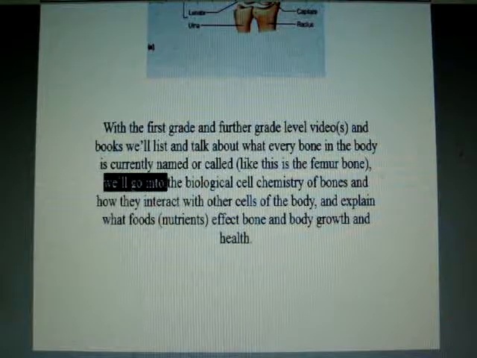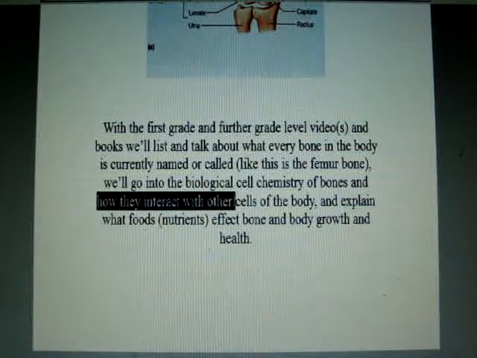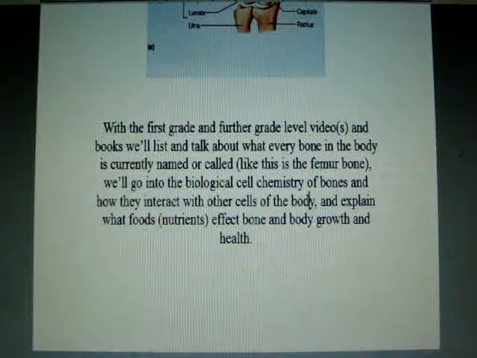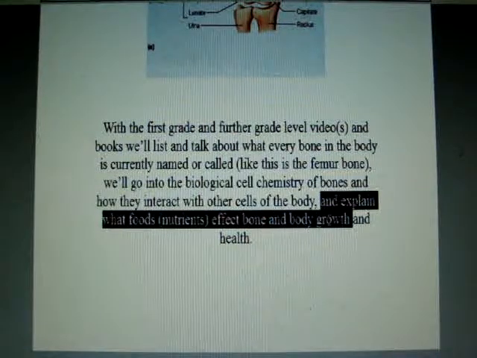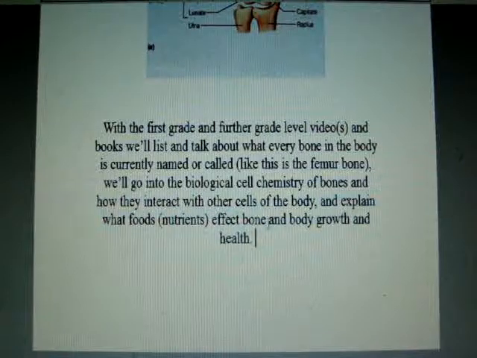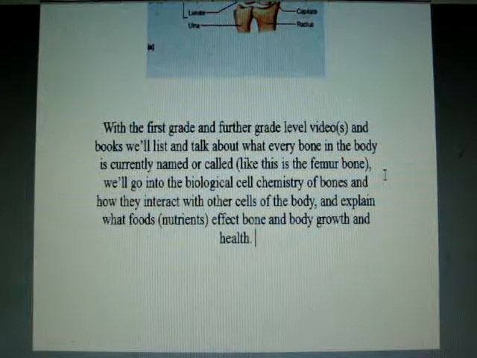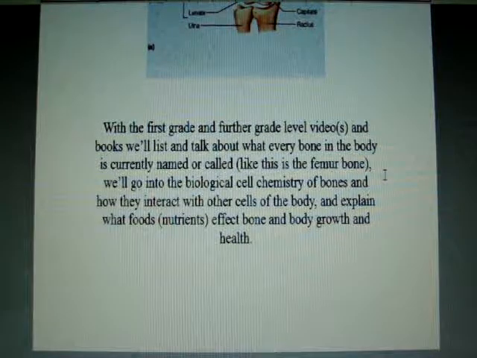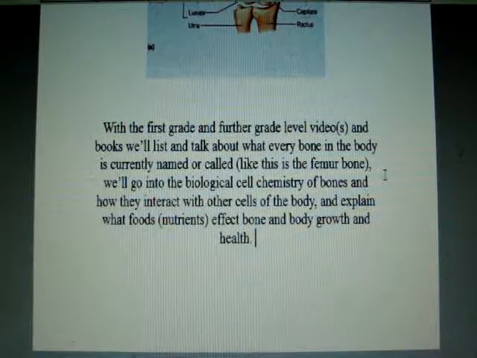And we'll also go into the biological cell chemistry of the bones, and how the bone chemistry interacts with other cells of the body, and we'll explain what foods or nutrients affect bone and body growth and health. So with future grade levels, we're going to talk about what the bones are named, the biological chemistry of the bones and the body, and what foods or nutrients affect bone growth and health.